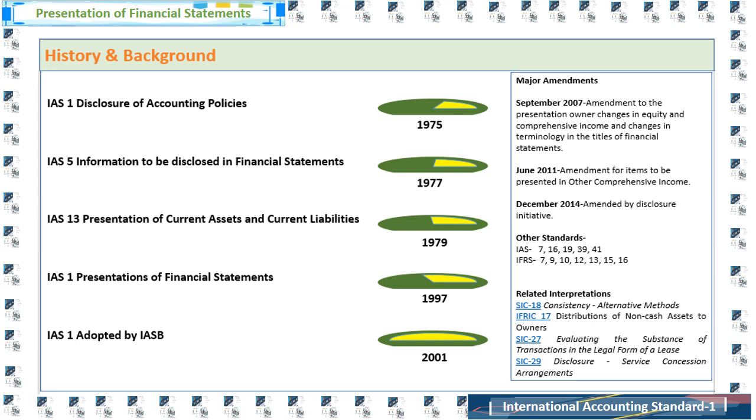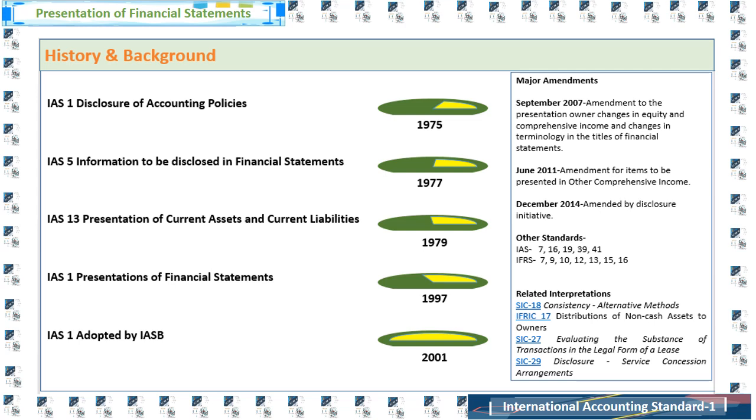Later in 1977 IAS 5, information to be disclosed in financial statements, was issued, and in 1979 IAS 13, presentation of current assets and current liabilities, was issued. Then in 1994 IAS 1, IAS 5 and IAS 13 were reformatted, and on this alignment in 1997 IAS 1, presentation of financial statements, was issued.